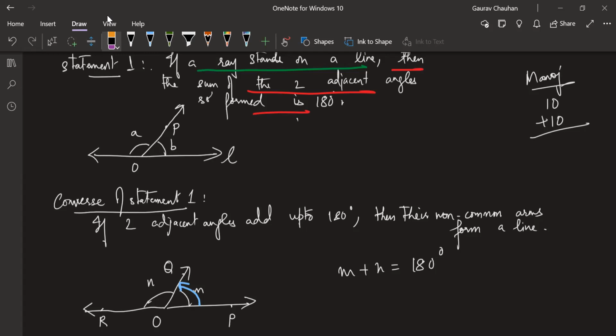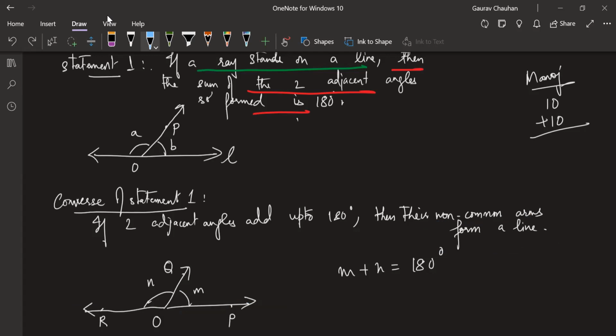Okay. So here, guys, does this make sense? If two adjacent angles, M and N, add up to 180 degrees, then there are non-common arms. I want you to think about which are the non-common arms. OQ is the common arm, OP is non-common, OR is non-common. So OP and OR are forming a straight line. Okay, are forming a line. Line means automatically straight, in geometry only it is.